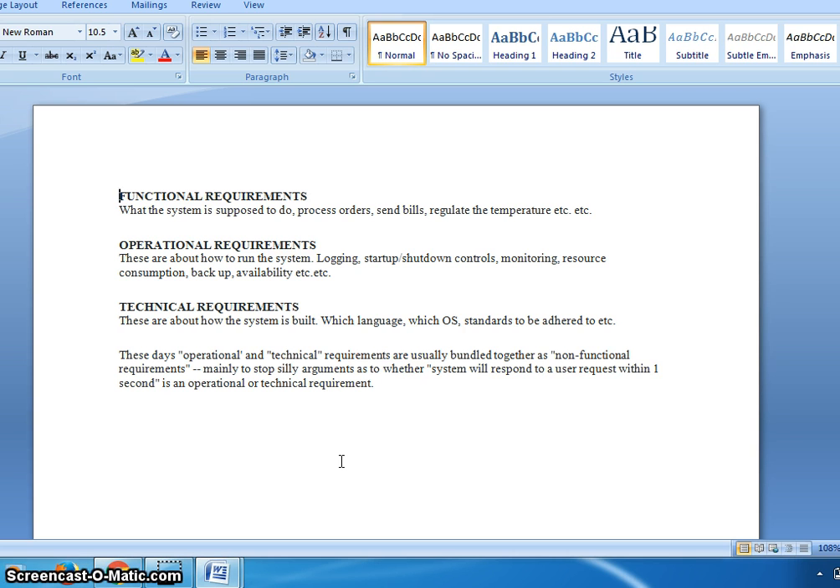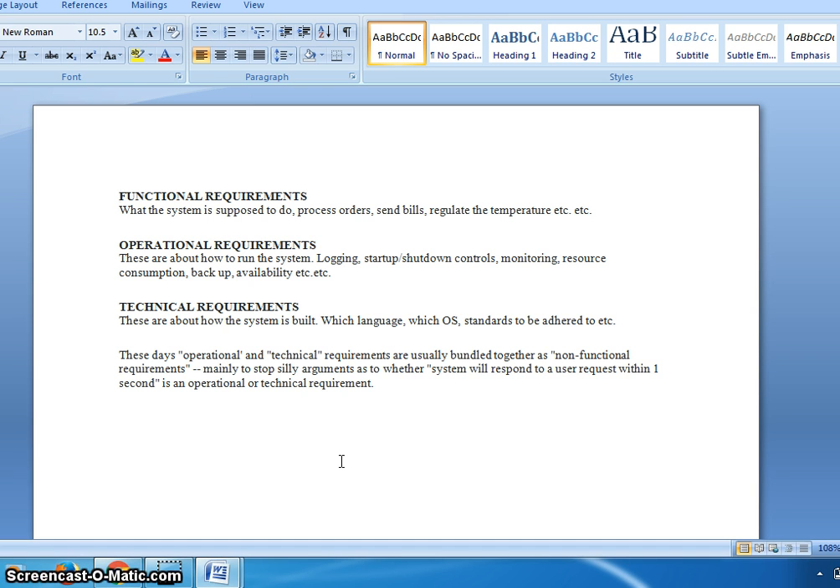First I will discuss what a functional requirement is. These kinds of requirements discuss what the system is supposed to do. Functional requirements mean what the system is supposed to do, such as how it could process orders and send bills, regulate the temperature, etc.